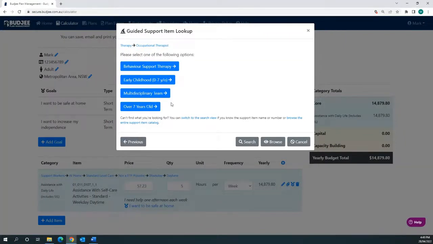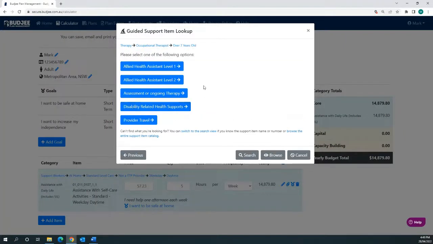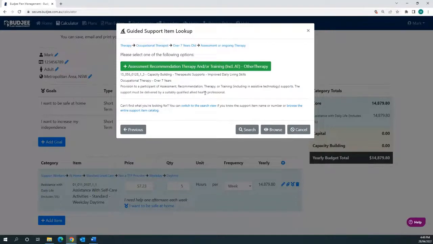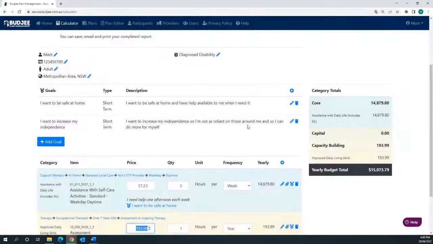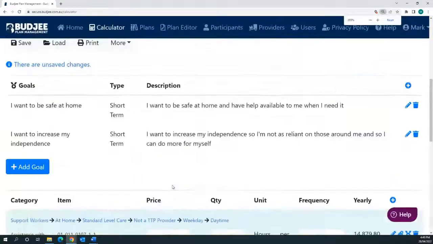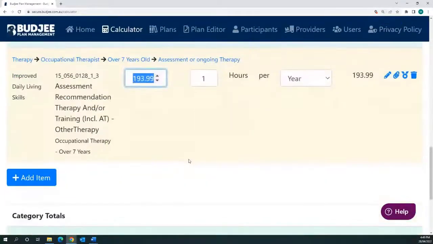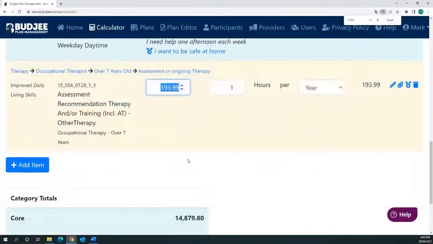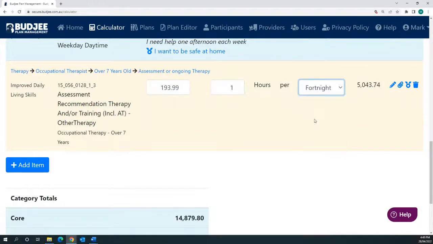Choose my age. I'm clearly over 7 years old, so I'll click that. I'm not looking for allied health assistance. I'm actually looking for the therapy itself. So I take the assessment option. I have my description. I add it into my plan, and once again, if I zoom in, you can now see that it's $193.99 worth of an hourly rate for a therapist. Now, I might be looking for that fortnightly, so that's $5,043.